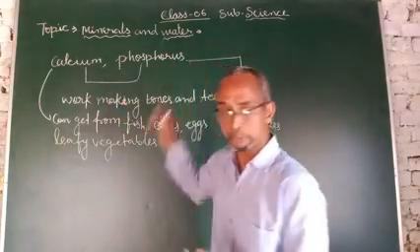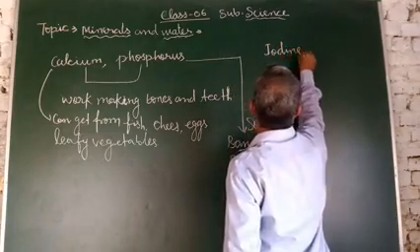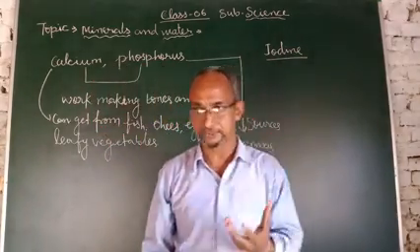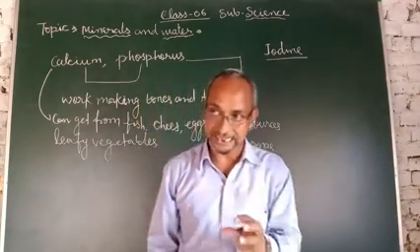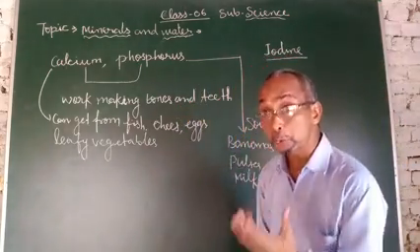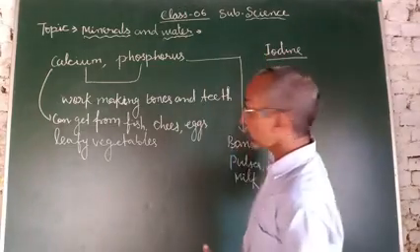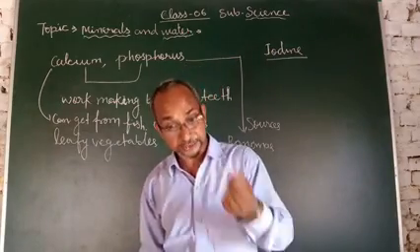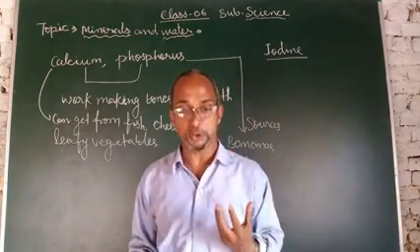After calcium and phosphorus, next is iodine. Iodine is also a type of mineral. There is a thyroid gland, which is situated in the neck of our body, and iodine controls the growth of the body. What is the work of iodine? It works with the thyroid gland to control the growth of the body.